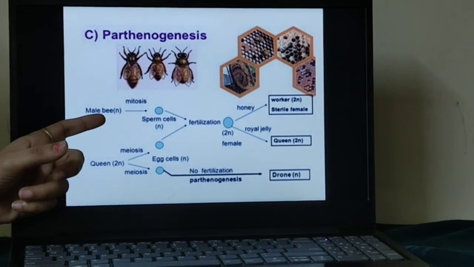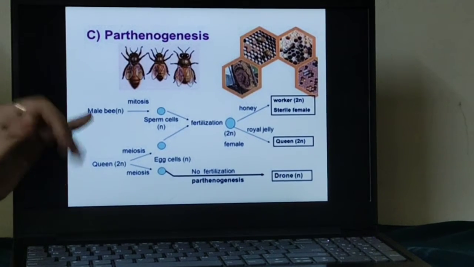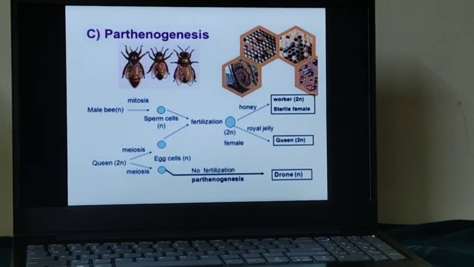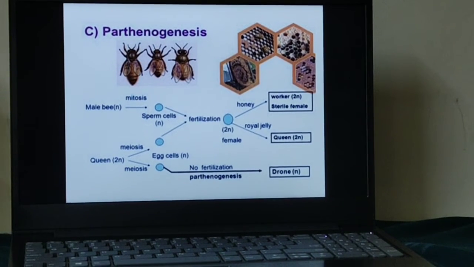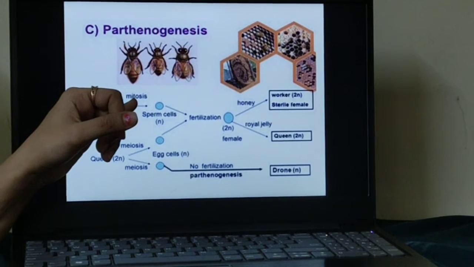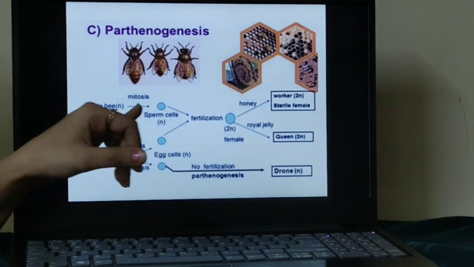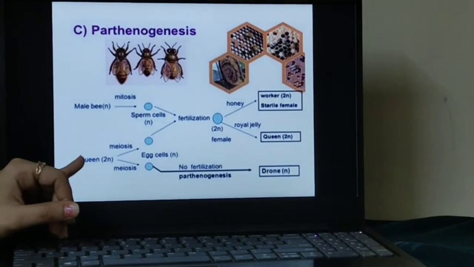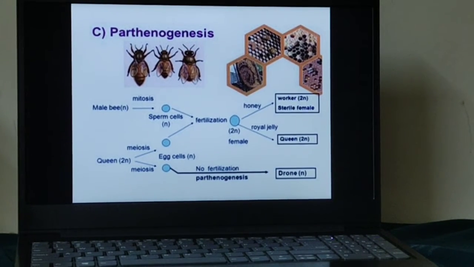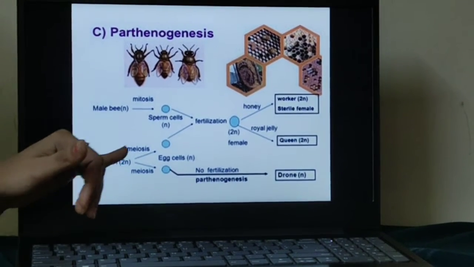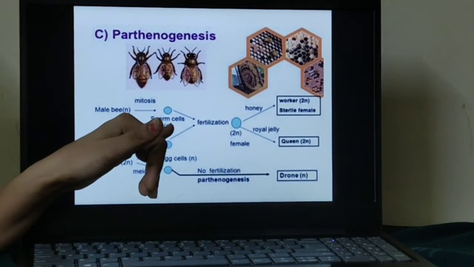One is the male bee, which produces gametes. This male is not a diploid organism; the male is a haploid organism. We are diploid, but the male honeybee is haploid. So it will undergo mitosis to produce the sperm, which is N. The female honeybee is diploid. So the female honeybee will undergo meiosis to produce the egg, and the male honeybee will undergo mitosis to produce the sperm.